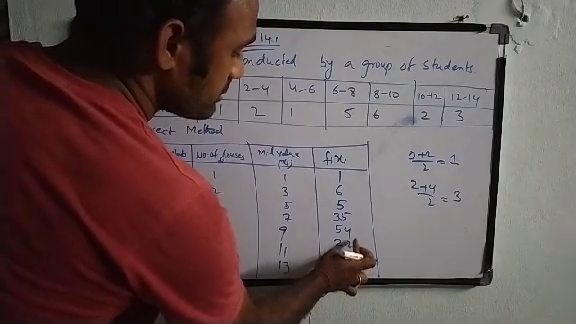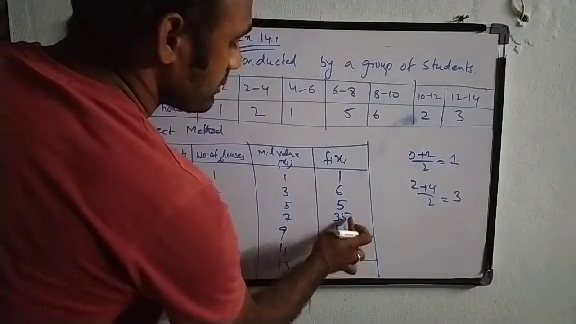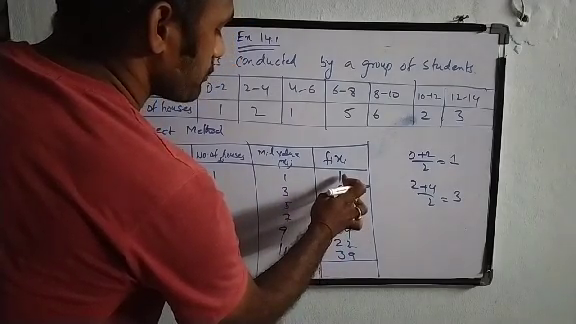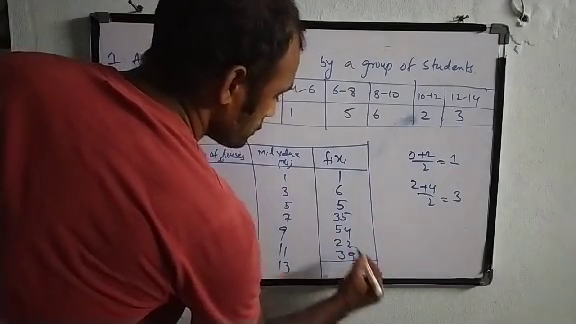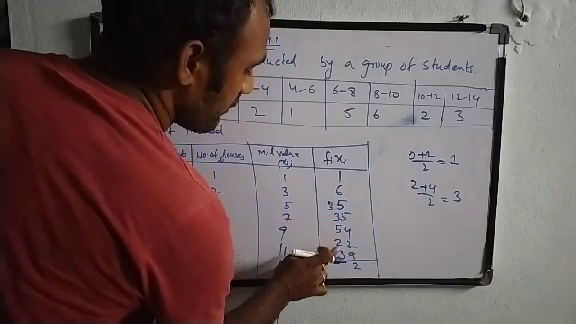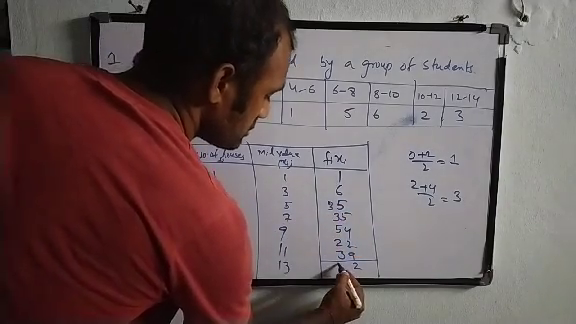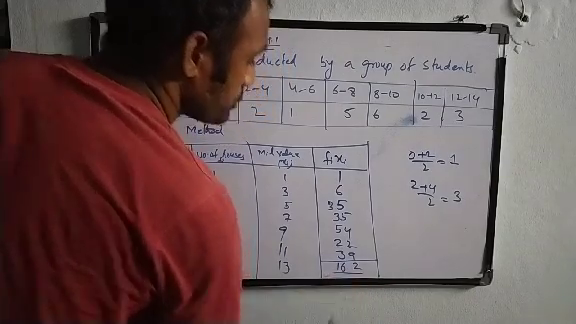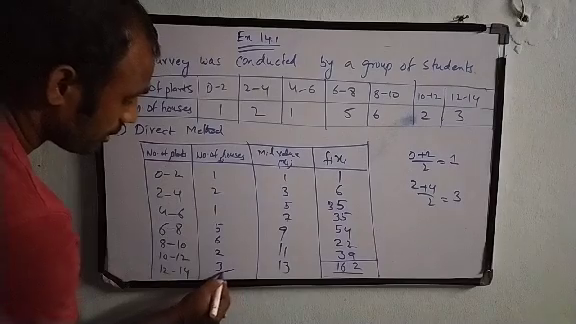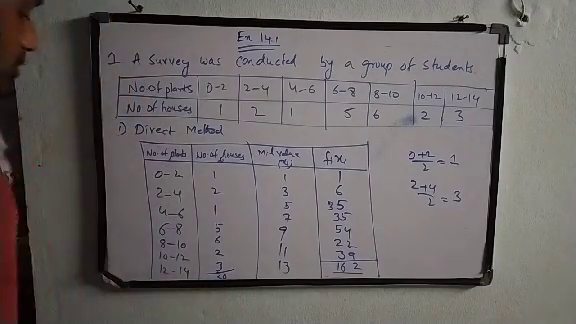So 9, 11, 15, 20, 25, 26, 32. 3 carry. So 3 plus 3 is 6, plus 5 is 11, plus 2 is 13, plus 3 is 16. 162. So here the Fi column will be 20, as he has given in the question, 20 houses.